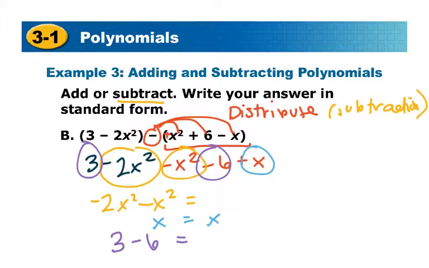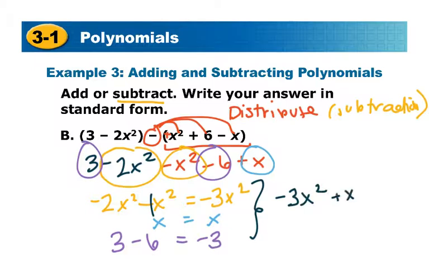So if we solve that, negative 2 minus 1x squared is going to leave us with a negative 3x squared. Nothing happens to change the fact that there's just one x. And then the last one, the numbers, 3 minus 6 is negative 3. So putting all those pieces together in standard form, we're going to have negative 3x squared plus x minus 3.